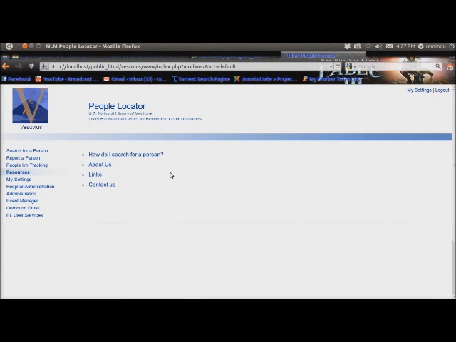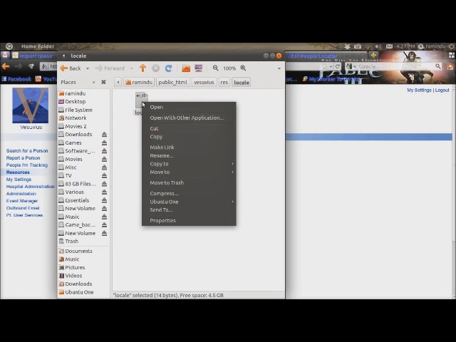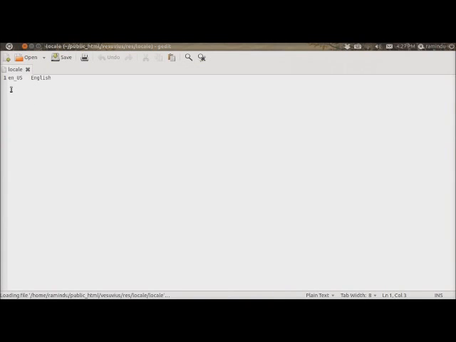Now if we go to Vesuvius and try this out, at first resource pages will appear in English, and I'll be manually changing the locale of Vesuvius to German. Now that's the locale file. I'm going to manually change it at this point just for the purpose of this demonstration.